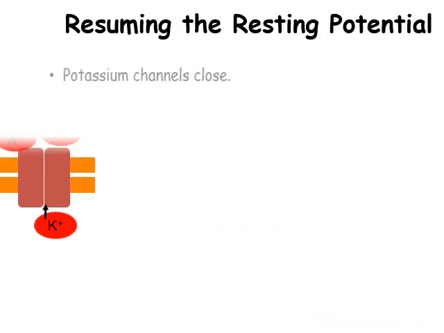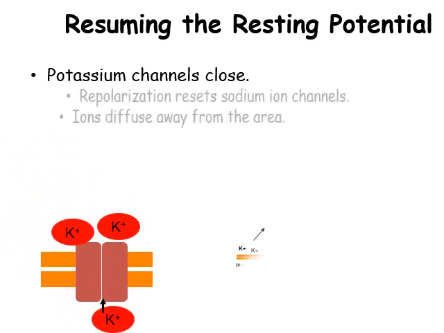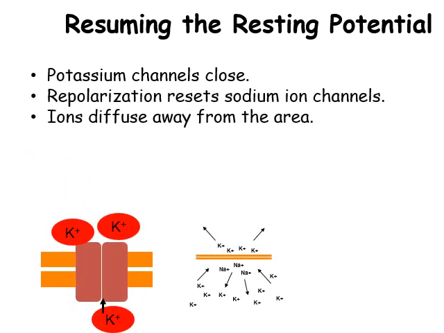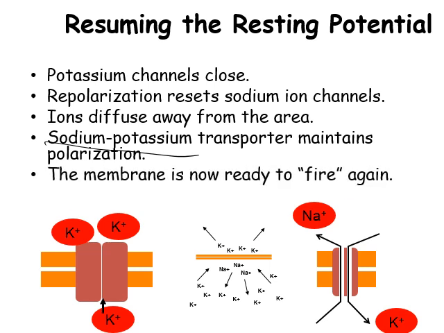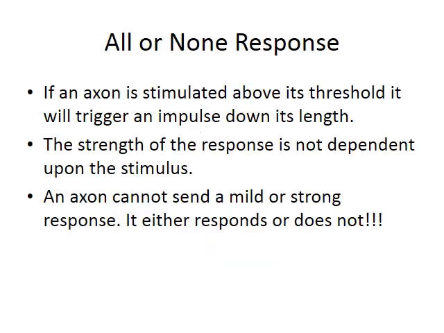Resuming the resting potential, potassium channels close. Repolarization resets the sodium ion channels. Ions diffuse away from the area, and the sodium-potassium (Na plus K plus) transporters maintain polarization. The membrane is now ready to fire again.